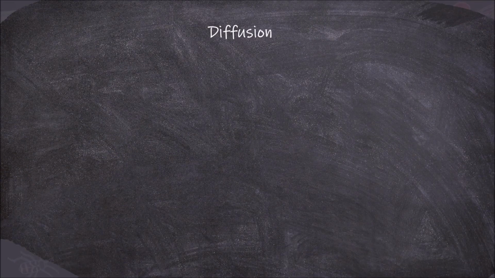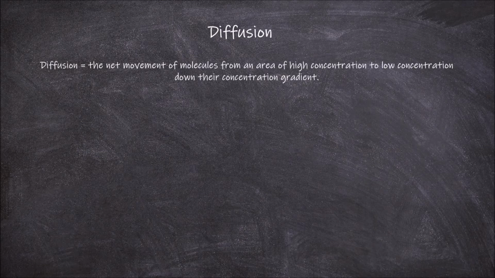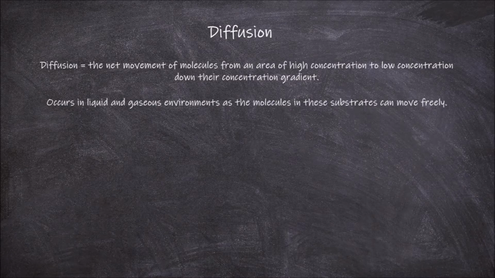In today's video we're going to be going over diffusion. Diffusion is the net movement of molecules from an area of high concentration to low concentration down their concentration gradient. Diffusion occurs in liquid and gas environments as the molecules in these substrates can move freely.